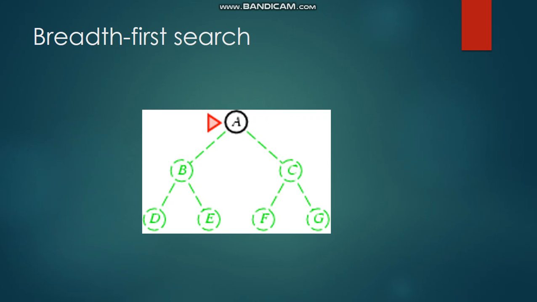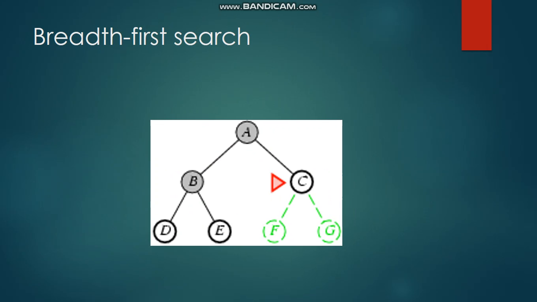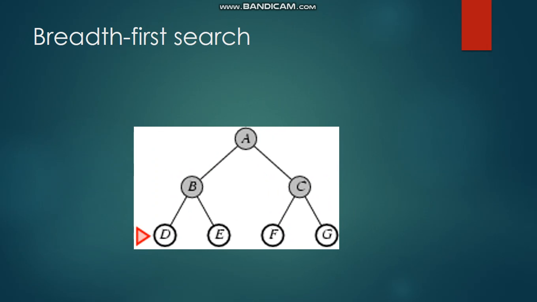It will first check the root node to see if this is the goal it needs to attain. No, if it is not, it will move on to the next level, B and C. It will check both B and C at this time itself because it's breadth first search. It will check the root node, then the next level, and after checking B and C, it will move on to the next level.